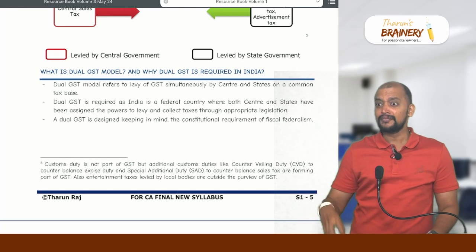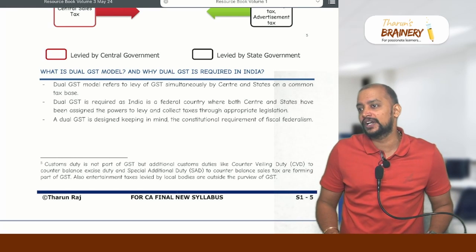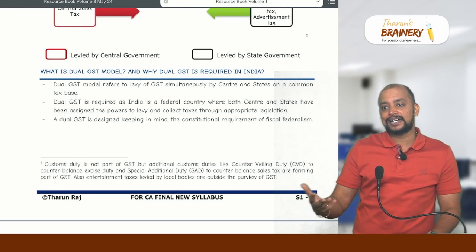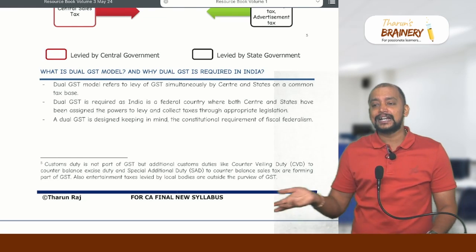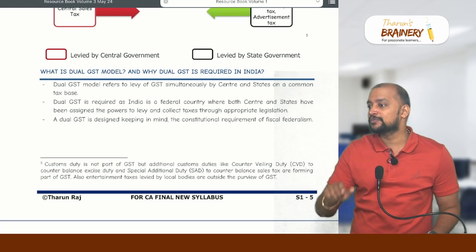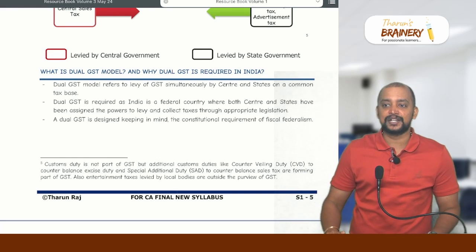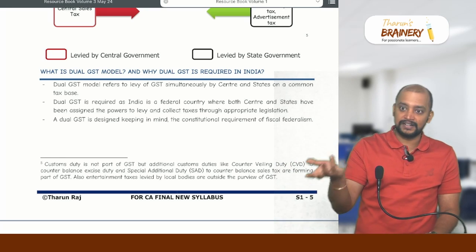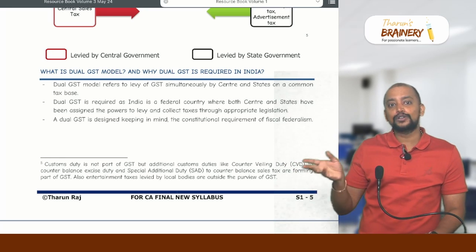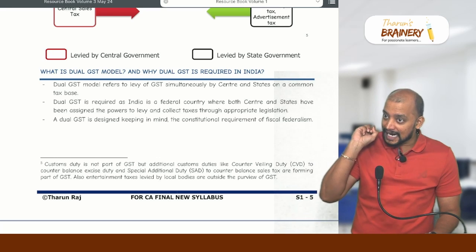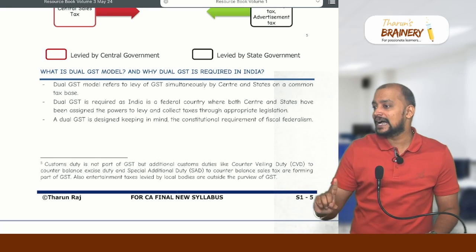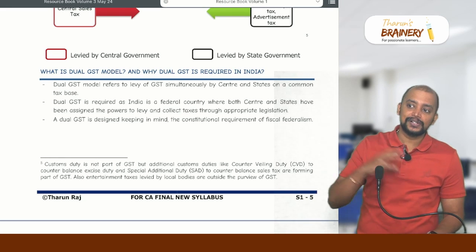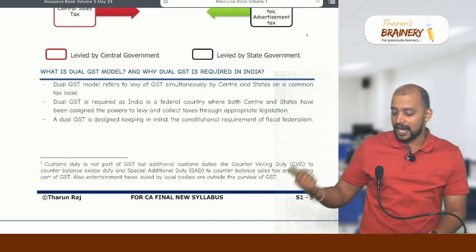And we have adopted this dual GST model from Brazil and Canada. So in Brazil and Canada, this system was there. But in many countries, they are following single GST model only. Singapore has a single GST model, and even Dubai, etc. So VAT, they will not call it GST, but VAT. But all those are single tax models. Only the country will be levying, that is the central government will be levying. But in Brazil and Canada, we had this dual GST model. So from there, we have copied this model.